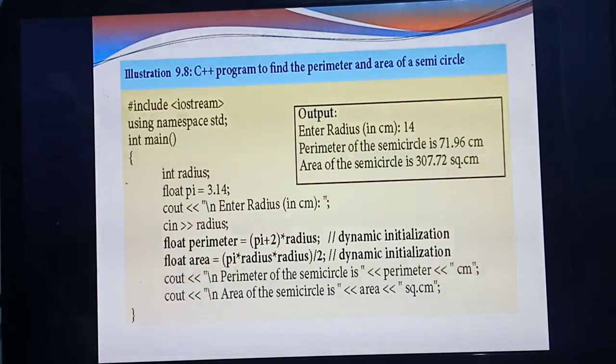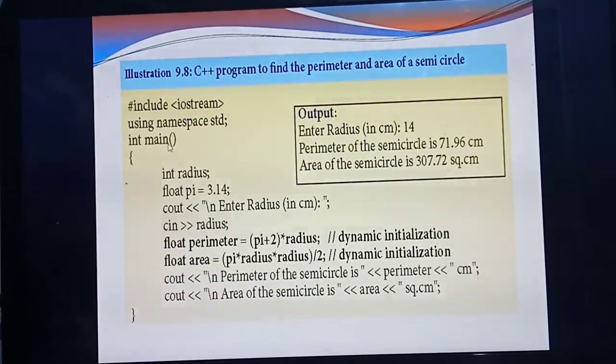Next, we are going to study a program to find the perimeter and the area of a circle. Listen, area of a semicircle. What's the first thing? Sorry, the first thing is you should give the header file. What's the header file? #include <iostream>. What's the second thing? using namespace std; What's the next line? main().